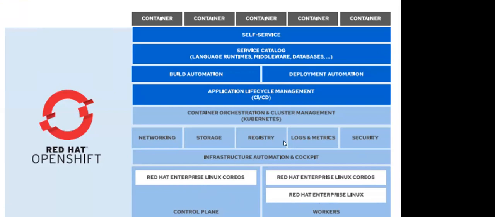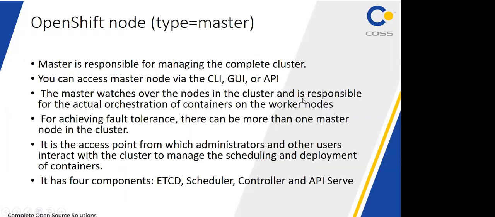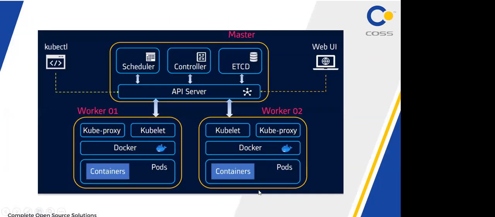Next is what? How is my application running? With the help of, that is nothing but my containerized applications running, that is called a Pod. That is where my application is running. So in the worker node, multiple pods are running. A pod is a single unit inside which you can run a single container as well as multiple containers. Clear? So this is the overall idea of what the OpenShift architecture shows you. Is it fine?